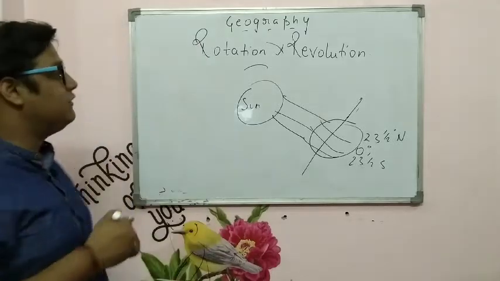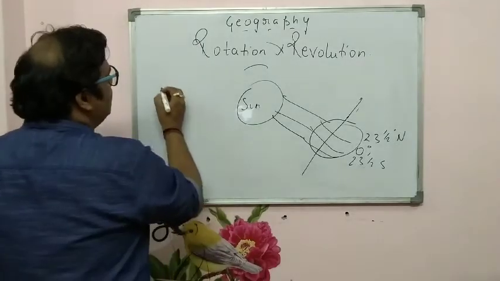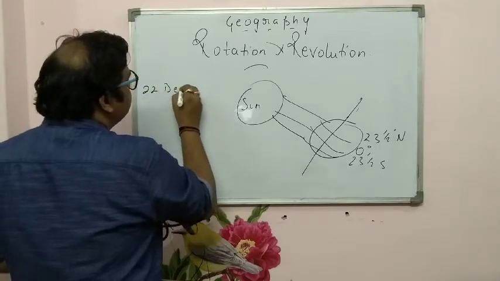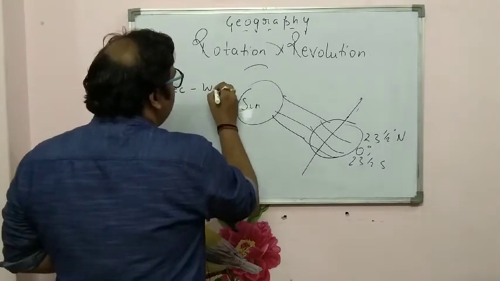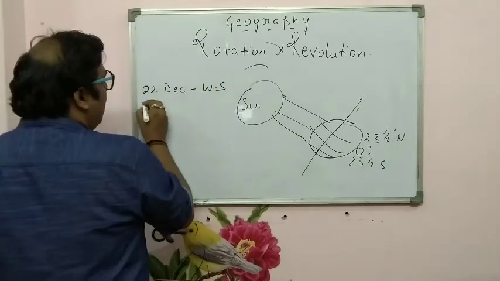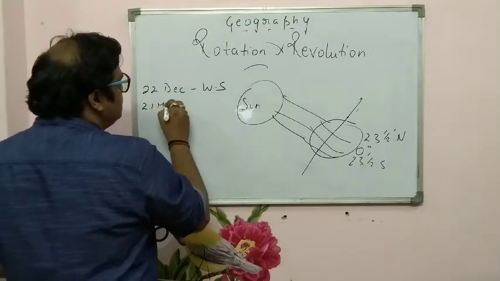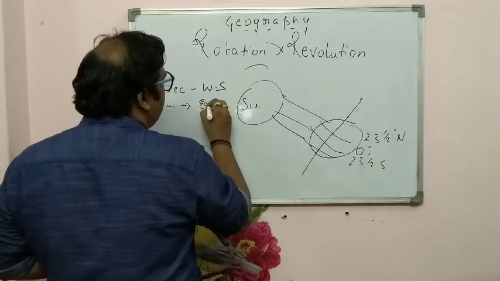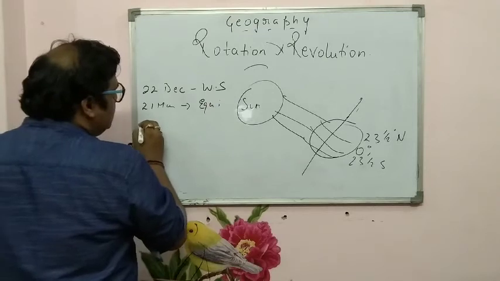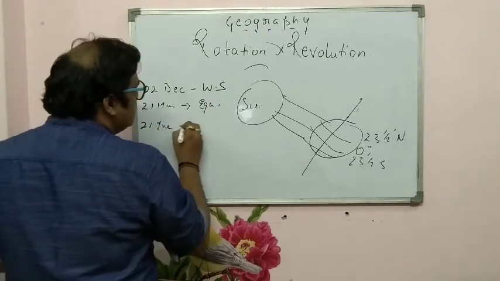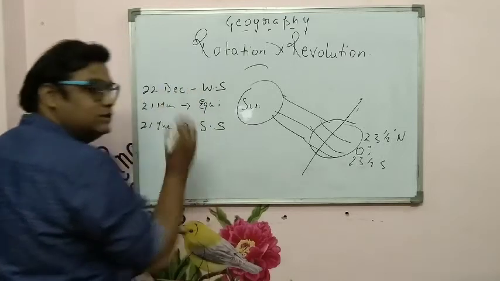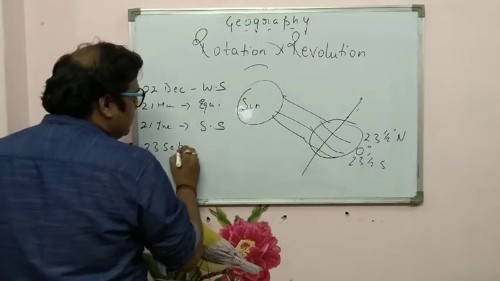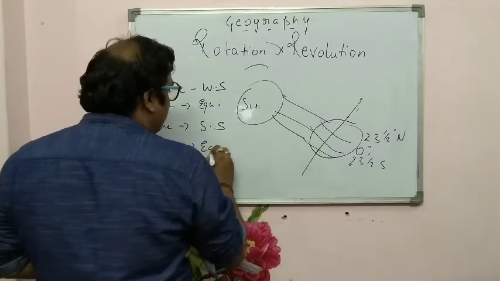Now understand the transition effect. How does the transition effect of the earth occur? Basically, when the earth is rotating around the sun: on 22nd December, winter solstice, correct? On 21st March, equinox. Then on 21st June, summer solstice. On 23rd September, we have another equinox.